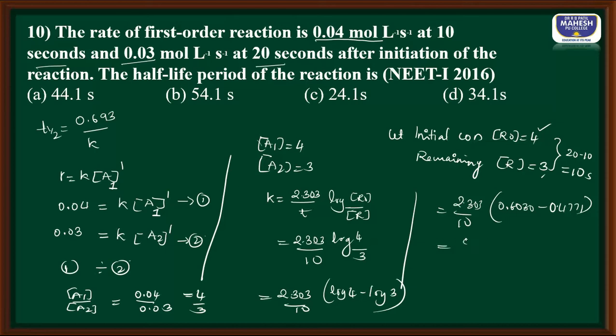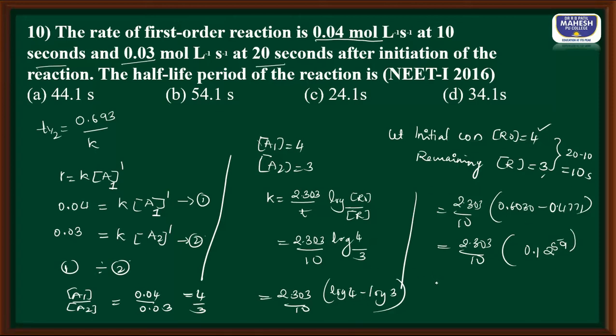Okay students, so 2.303 divided by 10. So what am I going to get here? Subtracting, I get 0.1259 as the value.